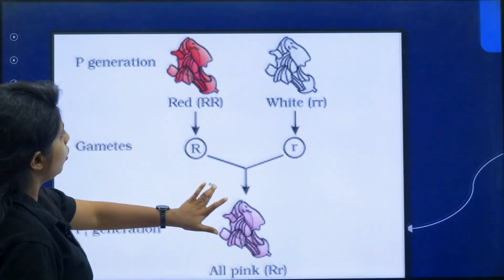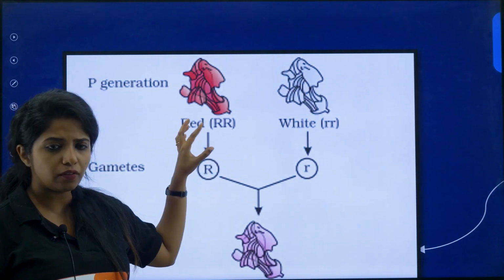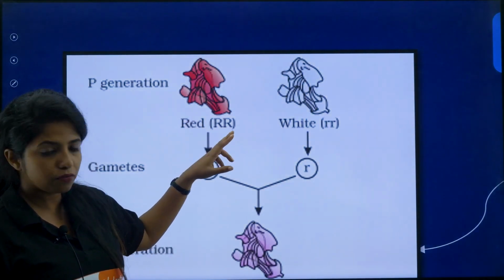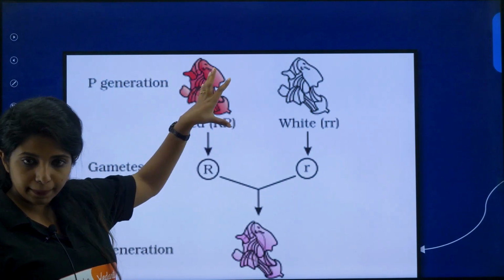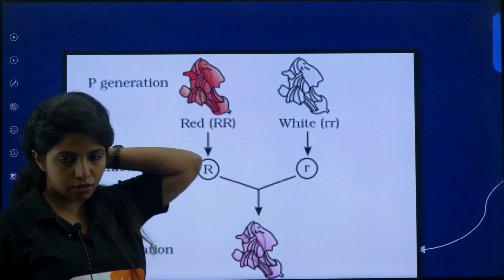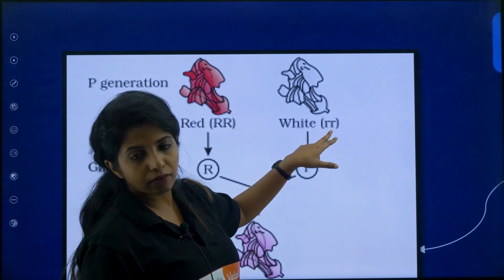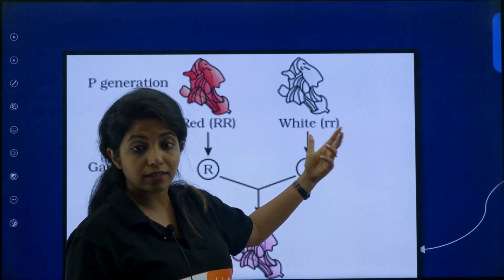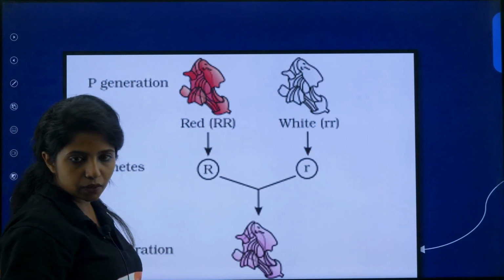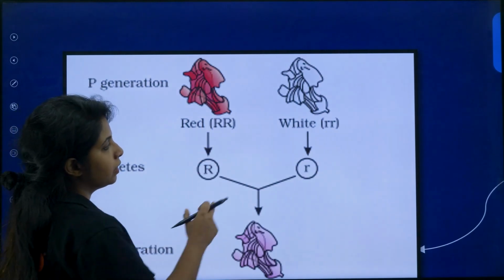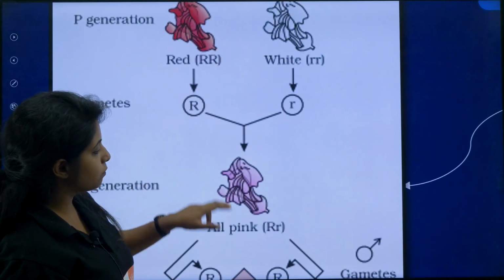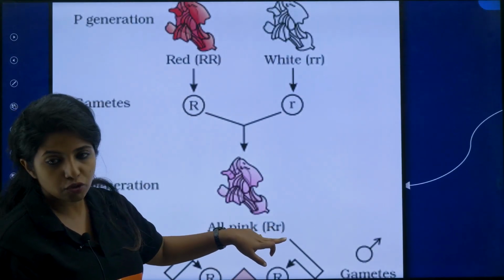Over here there were red flowering snapdragon plants. It was assumed that capital R is dominant, so the red plants have capital R. White ones have small r, since white is a recessive trait. Whatever you do, the gametes from the red plants will carry capital R only, because this is a homozygous condition. Here the gametes will carry small r. Whenever they come together, it will give you capital R small r.